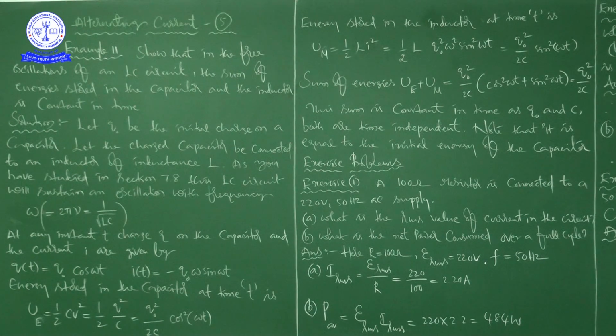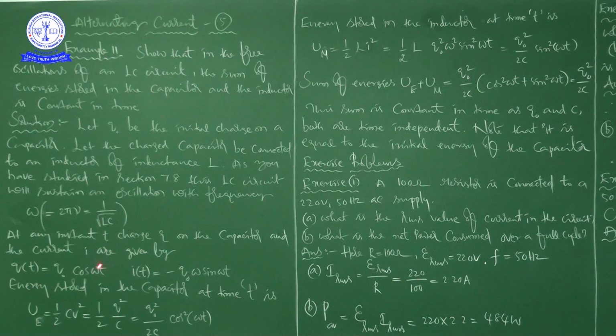So this is also something we derived in that section, right. Omega is equal to 2 pi nu, where nu is the frequency of oscillation, and that is equal to 1 by square root of LC, where L is the inductance and C is the capacitance. Now at any instant small t, the charge Q on the capacitor and the current I are given by: